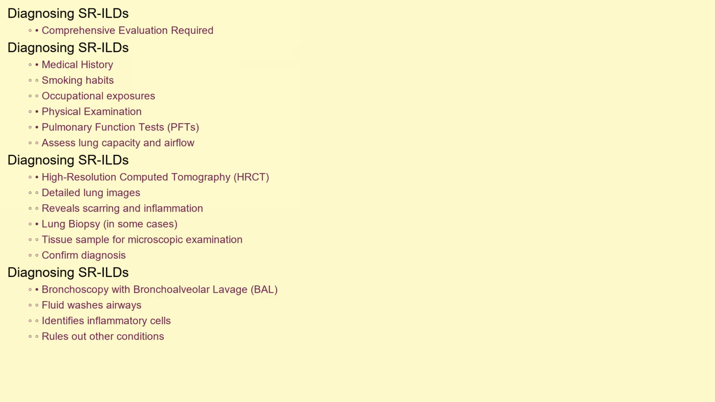Diagnosing SRILDs requires a comprehensive evaluation. It typically begins with a detailed medical history, including smoking habits and occupational exposures, followed by a physical examination. Pulmonary function tests are crucial to assess lung capacity and airflow. High-resolution computed tomography, or HRCT, scans of the chest provide detailed images of the lung tissue, revealing characteristic patterns of scarring and inflammation. In some cases, a lung biopsy may be necessary to obtain a tissue sample for microscopic examination to confirm the diagnosis and differentiate between specific types of SRILDs. Bronchoscopy with bronchoalveolar lavage, a procedure where fluid is used to wash the airways, can also help in identifying inflammatory cells and ruling out other conditions.